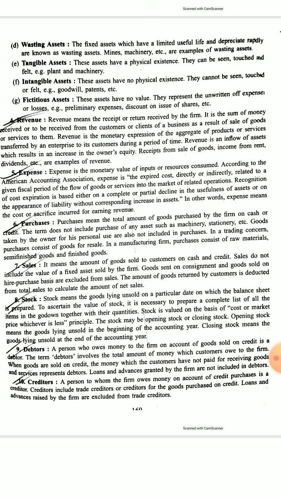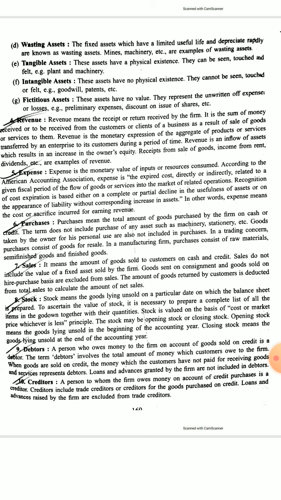Tangible assets are those assets which can be seen. Again, these are the classifications based on different bases. Machinery is mentioned in fixed assets as well as wasting assets. On the basis of tangibility, we can say there are tangible and intangible assets. Those assets which have physical existence, which can be touched, which can be felt, which we can see, are called tangible assets, like plant and machinery, land and building, furniture, etc.